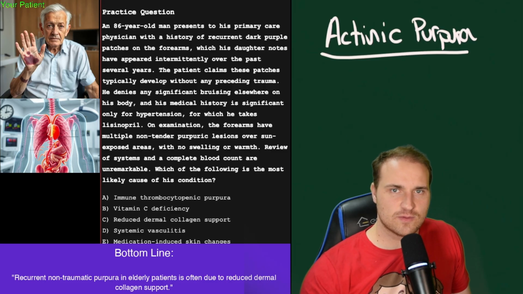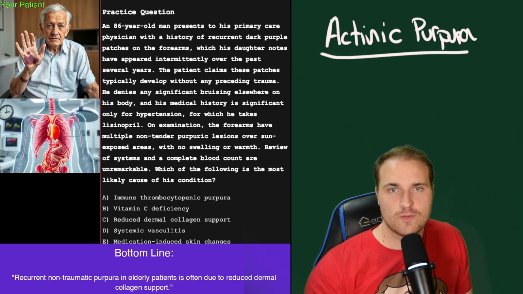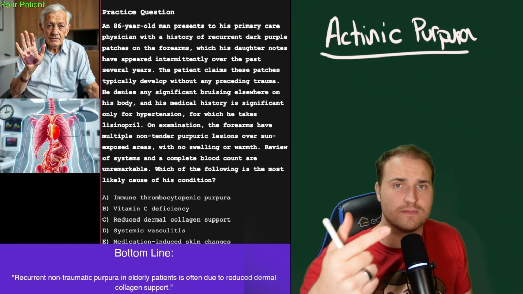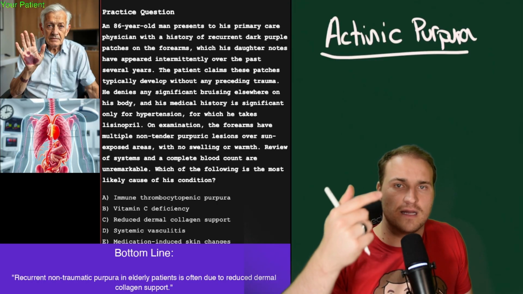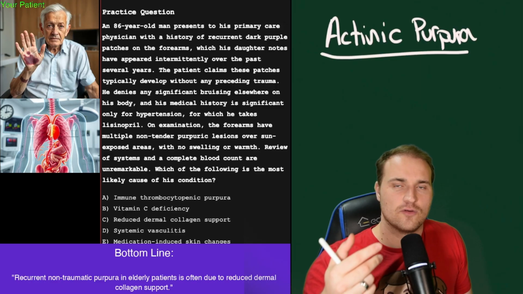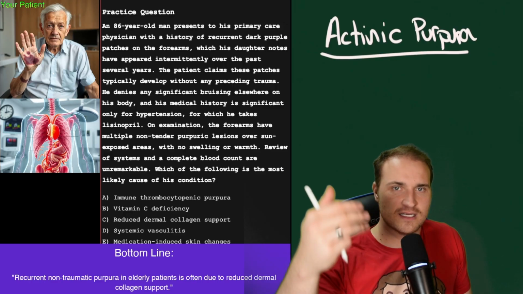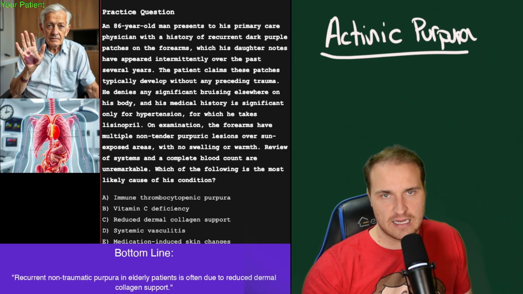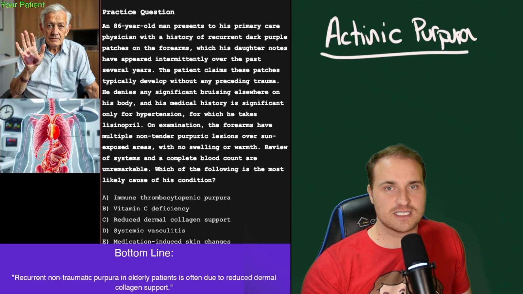The forearms have multiple non-tender purpuric lesions over the sun-exposed areas with no swelling or warmth. Review of systems and complete blood count are unremarkable. Which of the following is most likely the cause of his condition? All right, before we dive into this answer, I just want to break down the key features. Elderly patient, forearms, sun-exposed, non-tender purple patches, normal CBC, normal coagulation, skin is thin and atrophic, and there's no systemic disease. And this is a condition that's often confused with ITP or vasculitis, but no systemic features.